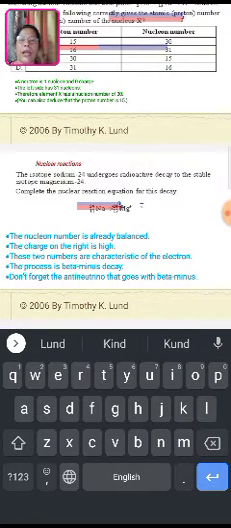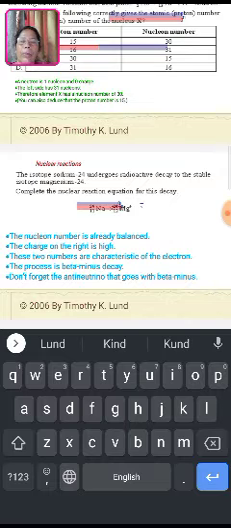Nuclear reactions. The isotope sodium 24 undergoes radioactive decay to a stable isotope of magnesium. Complete this reaction equation. From this decay, sodium has atomic number 11 and mass number 24. There is the formation of magnesium, with atomic number 12.